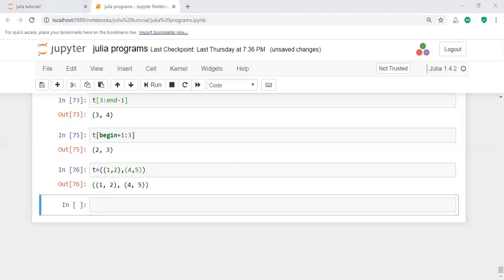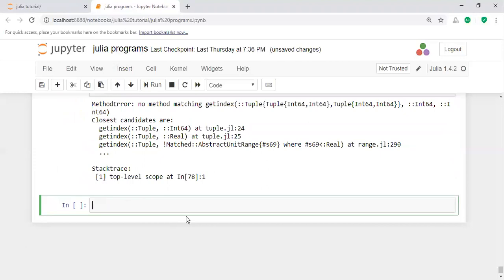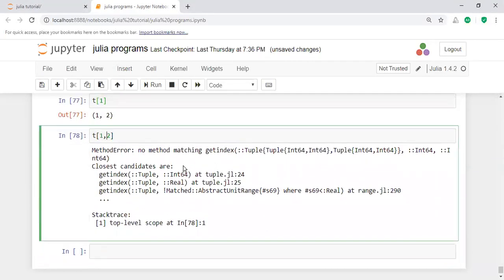In this way you will access the tuple values. How can you access the tuple values? For example, I am taking t of 1. It displays the first element value. Then I want to access another element, t of 1 comma 2. What it displays, it gives some error. I think that's not a correct syntax. Not a comma here in place of the index value.